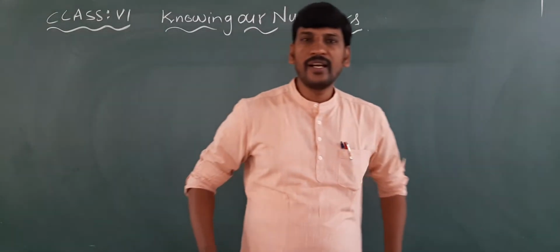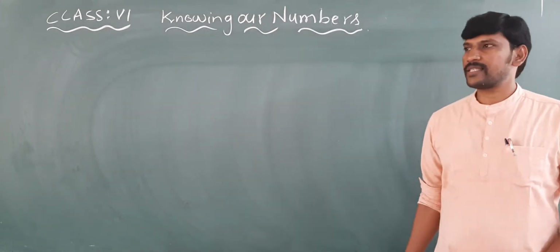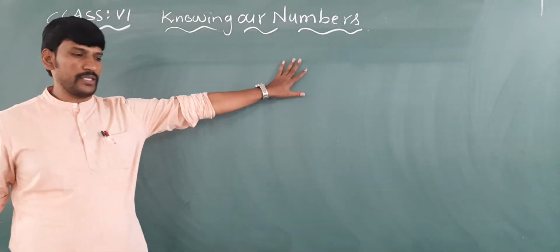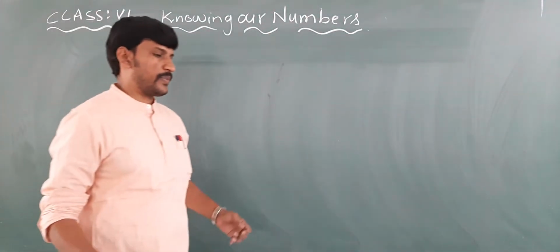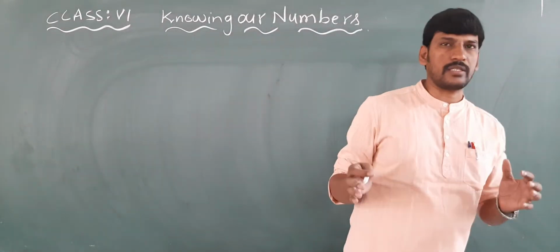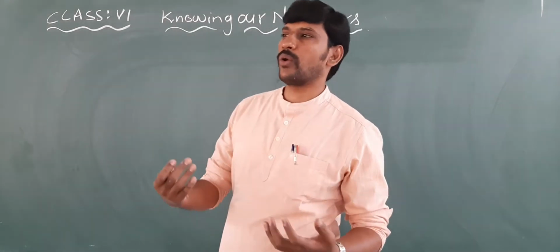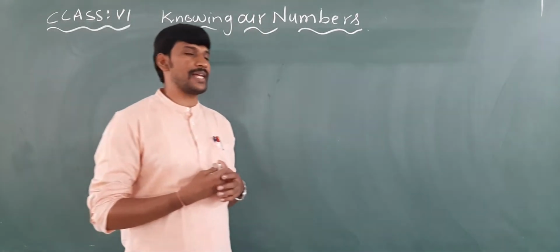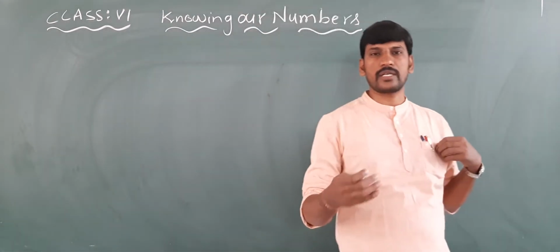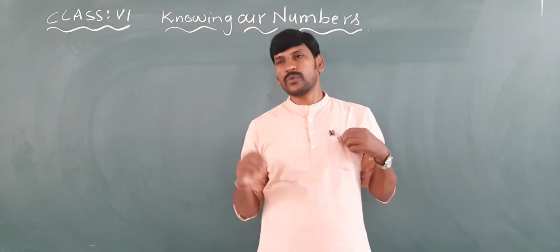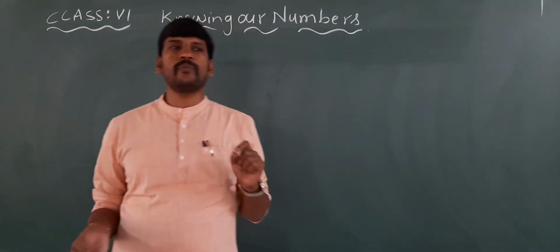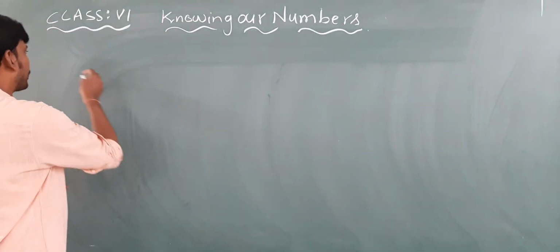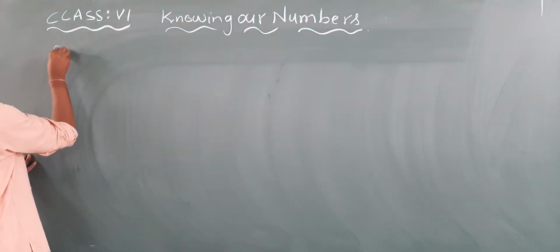Hello children. Welcome to today's maths class. We are going to continue our session on knowing our numbers. In the previous class, we discussed different types of large numbers, that is 1 lakh, 10 lakhs, 1 crore, as well as the Indian system of numeration and the international system of numeration. We also discussed how to write the number name, expanded form and standard form. Today we are going to discuss Exercise 1.1.